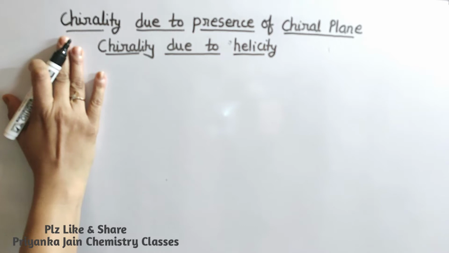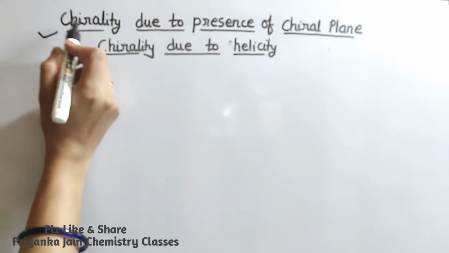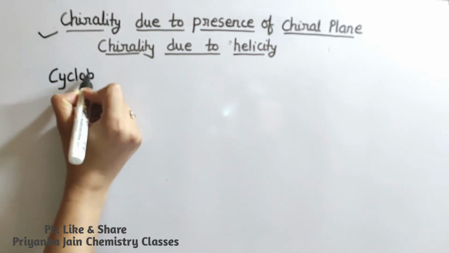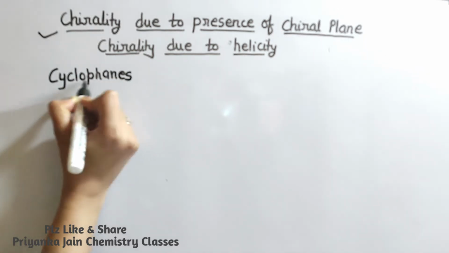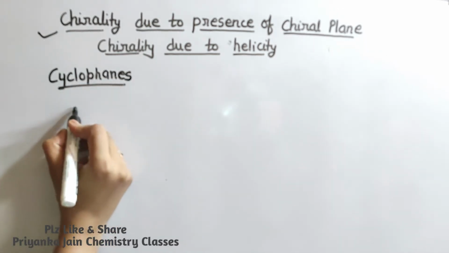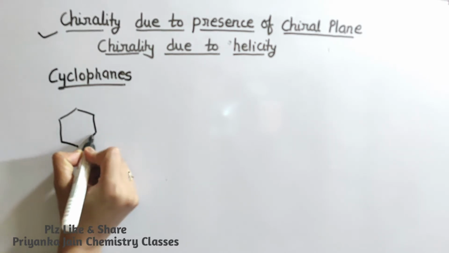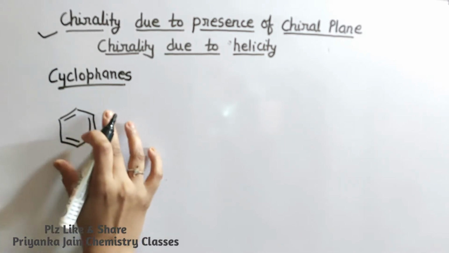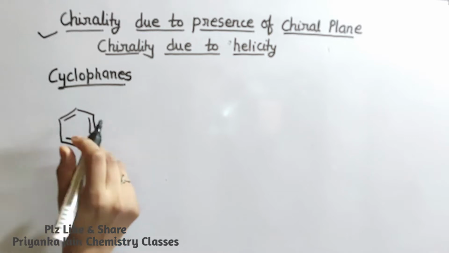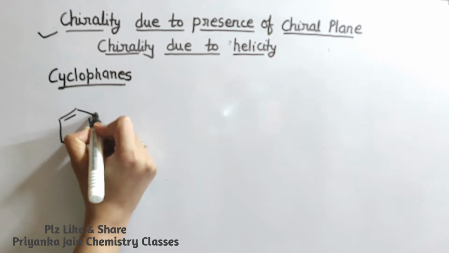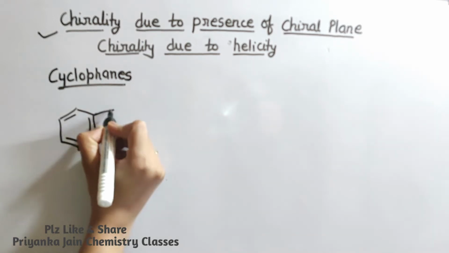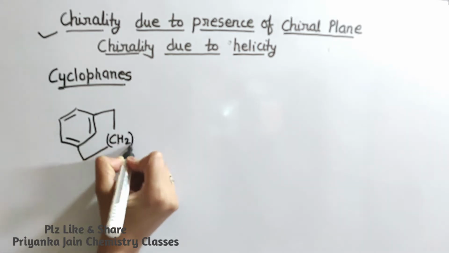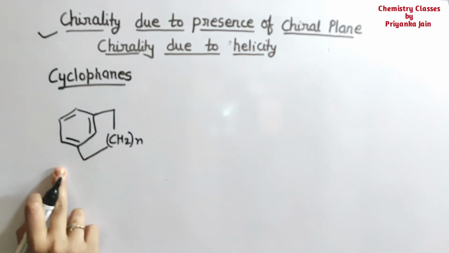Firstly, we will understand the case where chirality is due to the presence of a chiral plane, and one important example of this type is the cyclophanes. First, understand what cyclophane compounds are. These are compounds in which a benzene ring is present, and two non-adjacent positions, meaning positions that are not next to each other, such as this position and this position, are attached together by a methylene bridge. Then this type of compound is known as a cyclophane.